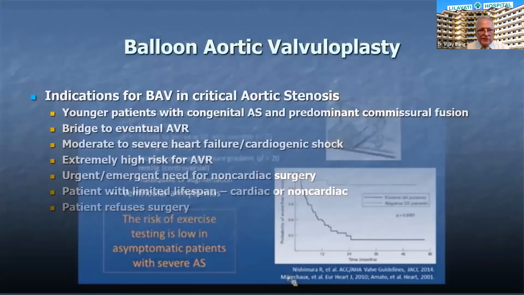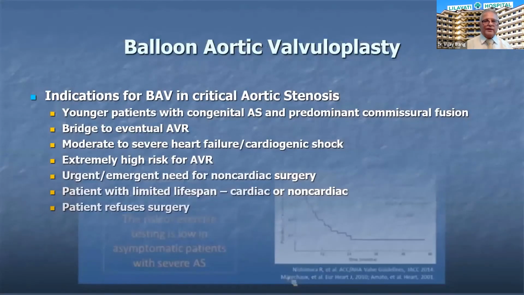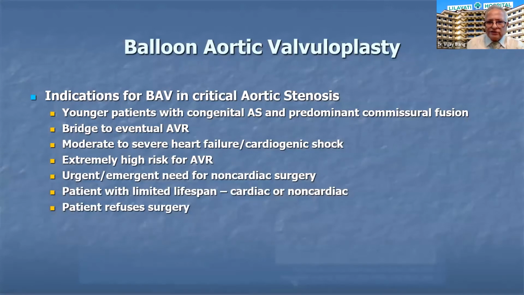Now, if the patients are younger, particularly with congenital aortic stenosis and predominant commissural fusion, we can do a balloon aortic valvuloplasty in certain subsets of patients, particularly those who have heart failure or extremely high risk for AVR.